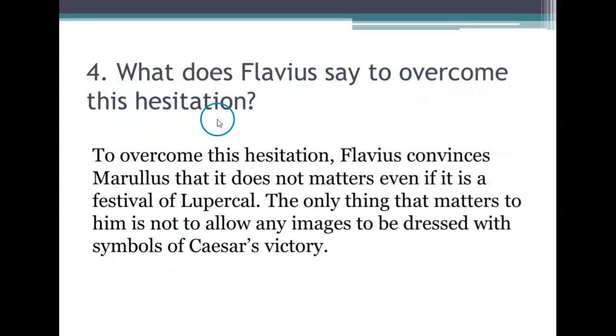What does Flavius say to overcome this hesitation? To overcome this hesitation, Flavius convinces Marullus that it does not matter even if it is the festival of Lupercal. The only thing that matters to him is not to allow any images to be dressed with symbols of Caesar's victory.